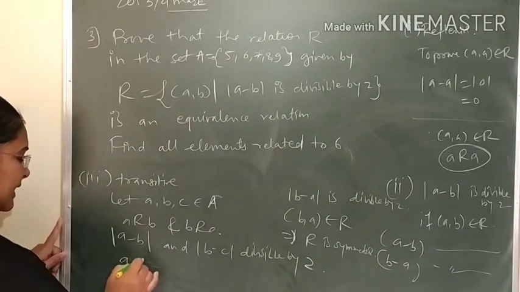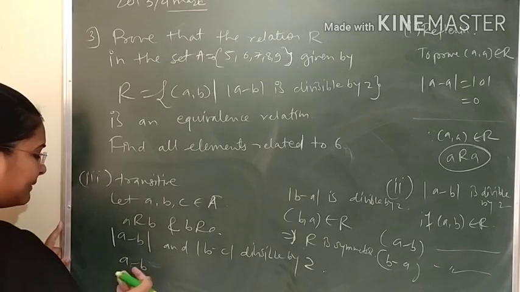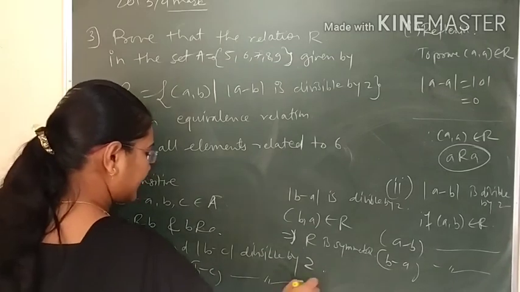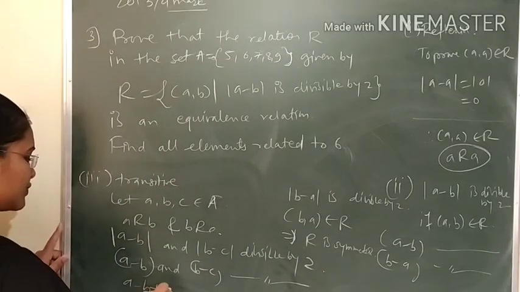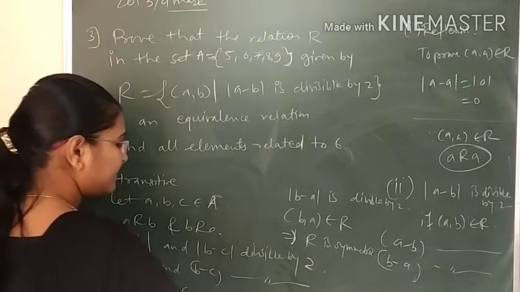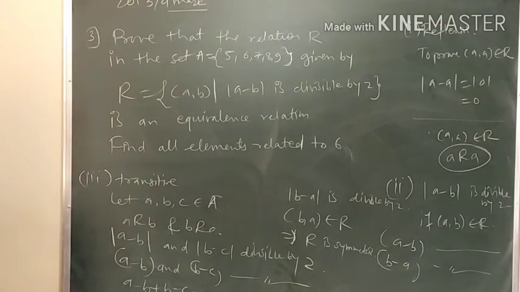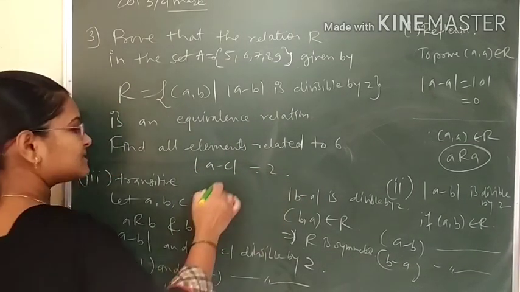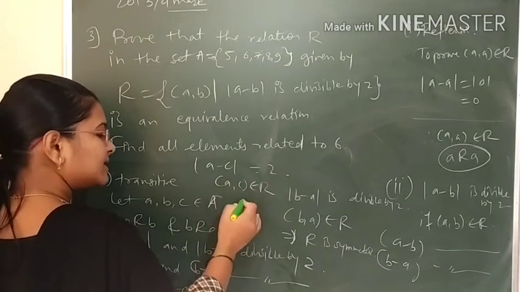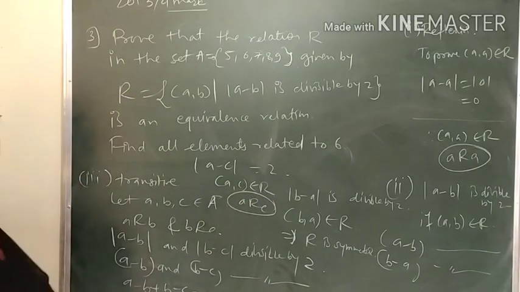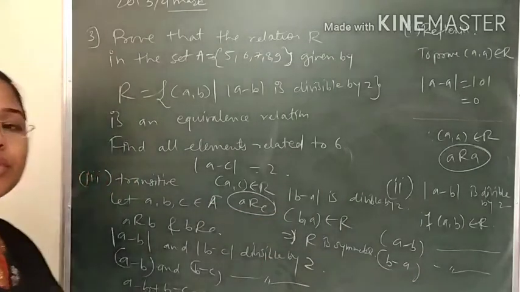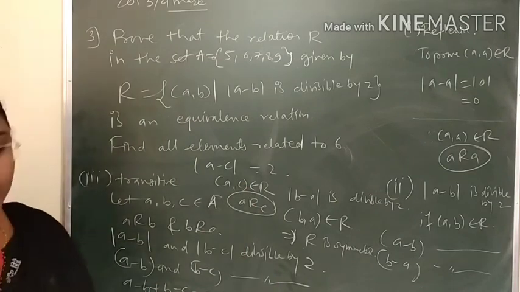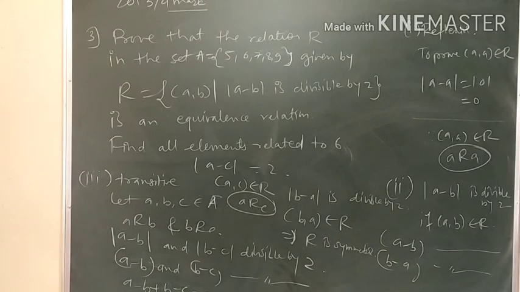Clearly, if we take out the mod, A minus B and B minus C are divisible by 2. So their addition, A minus B plus B minus C, that is A minus C, is divisible by 2. If A minus C is divisible by 2, then clearly mod of A minus C is divisible by 2. It means A comma C belongs to R, meaning A is related to C, that is the first component of the first ordered pair is related to the second component of the second ordered pair. So clearly this relation is an equivalence relation. Getting?